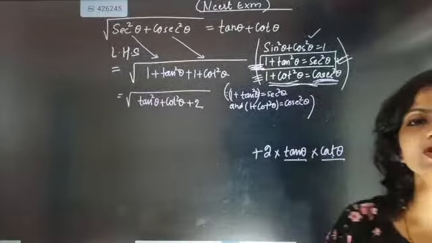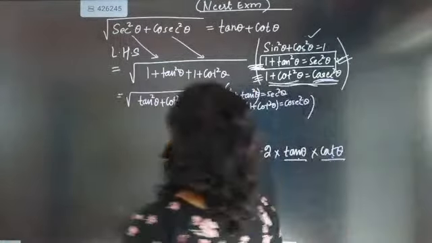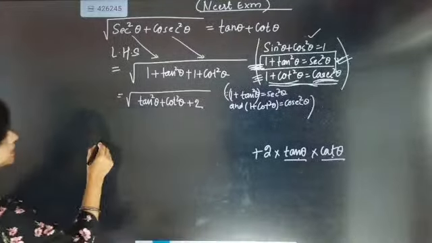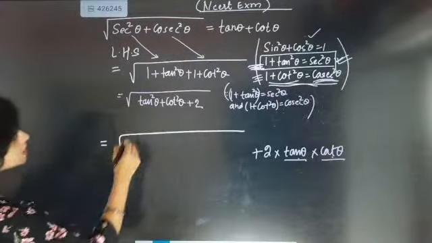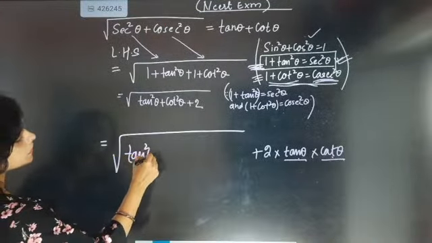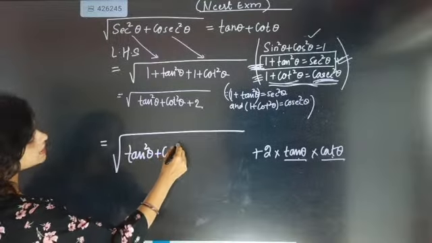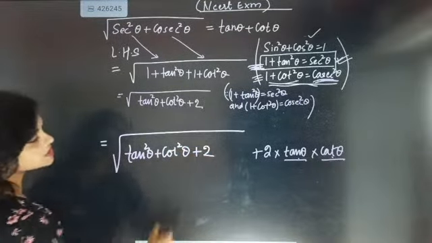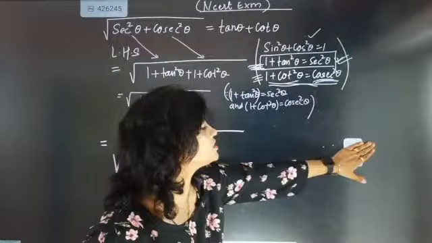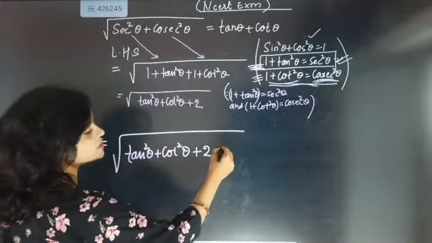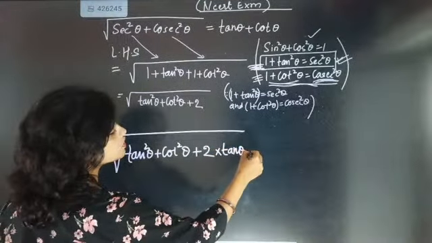So what strategy you are going to put? Here, tan square theta plus cot square theta plus 2. Instead of this 2, what I am doing is, I am multiplying this 2 with tan theta and cot theta.